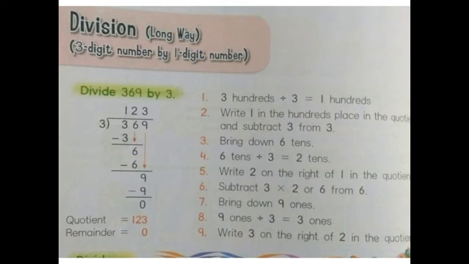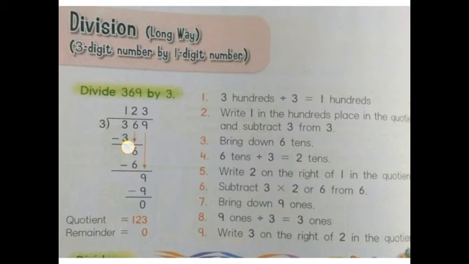When we divide the number, we start with the first digit on the left. Here 3 is in the 100s place, so we start from the 100s place. You have to read the table of 3 and check when the same number that is given on the 100s place comes, or the number which is just less than that.